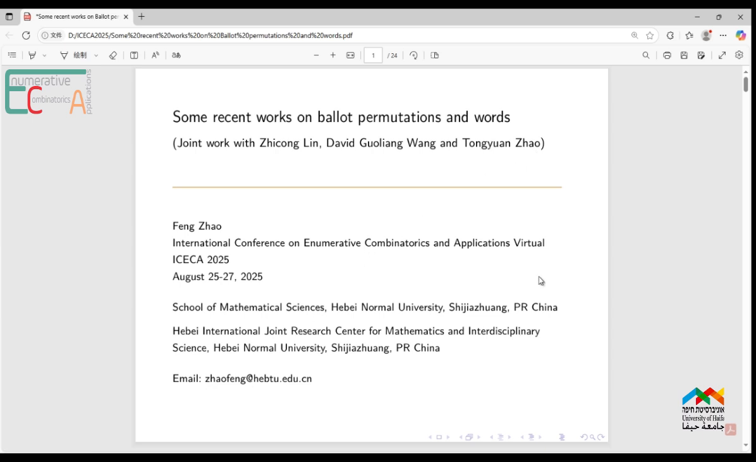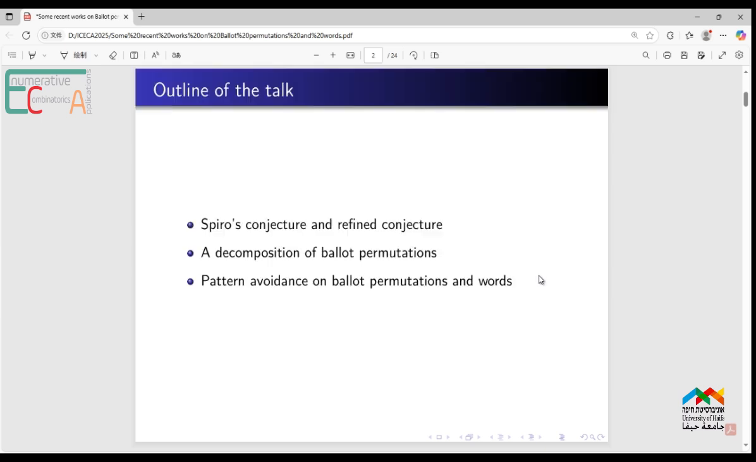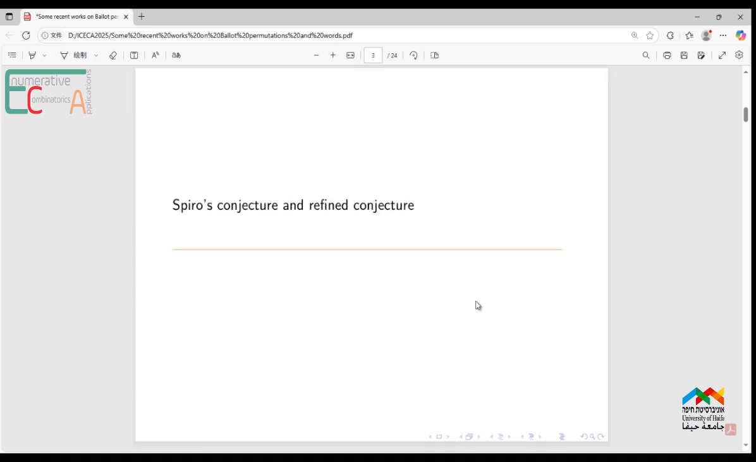This talk has 3 sections. The first is spurious conjectures and refined conjecture. The second is a decomposition of Ballot permutations. The last is pattern avoidance on Ballot permutations and words. Let's begin the first section, spurious conjecture and refined conjecture.